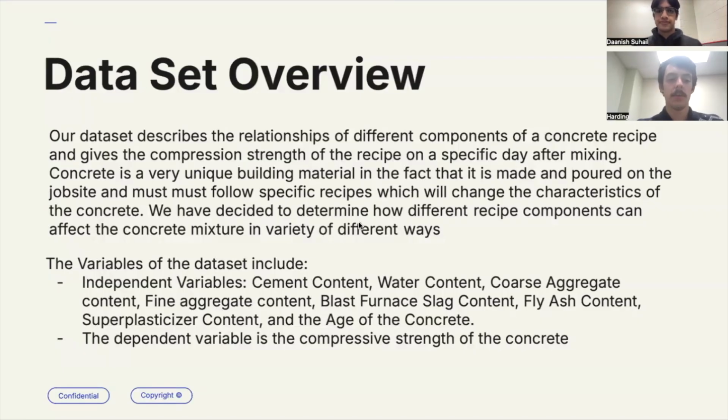So the data set that we have chosen is a data set from China that looks at the different components of a concrete recipe and gives a compressive strength of the concrete of the recipe on a specific day after mixing. Concrete's a very unique building material in the fact that it's made and poured on the job site and must follow specific recipes, which will change the characteristics of the concrete. We've decided to determine how different recipe components can affect the concrete mixture in a variety of ways.